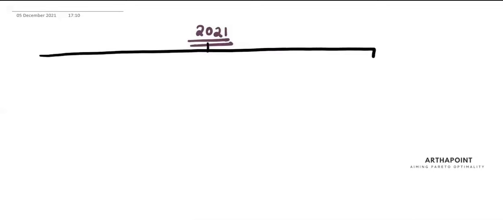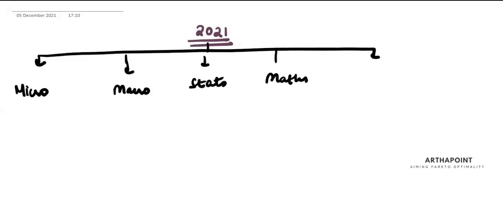So the first thing that I have done is analyzed the entire paper that came in 2021. And as we know, the entire syllabus can be brought down into 5 main subjects: micro, macro, stats, maths, and Indian Eco.